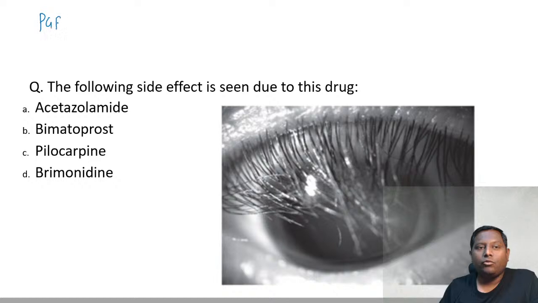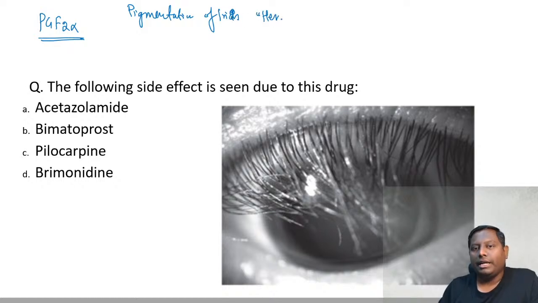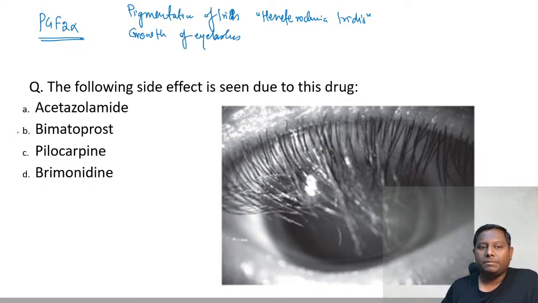So the PGF2 alpha analogs are going to cause side effects like pigmentation of the iris, which in ophthalmology is called heterochromia iridis. They also cause growth of eyelashes, trichomegaly, which we can see in this patient. Drugs like latanoprost, bimatoprost, travoprost and tafluprost are PGF2 alpha analogs.